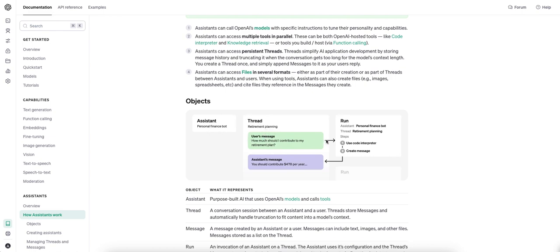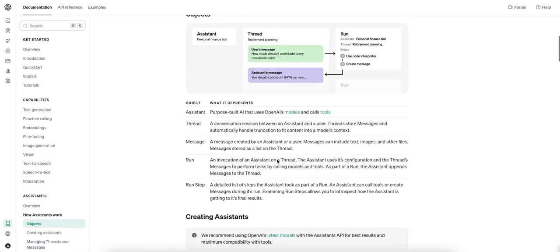Then your thread, and then you use your run object to get the message back. In my case I'm doing a Q&A, so to get my answer back. In the thread you provide your message, and then you use the run object to retrieve the answer, and then you can display the answer.